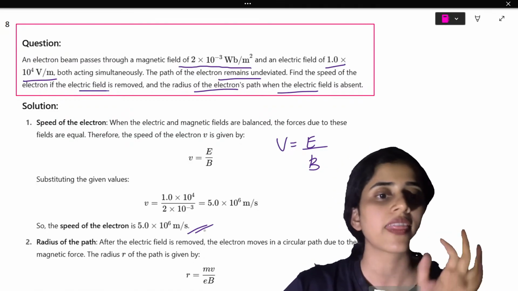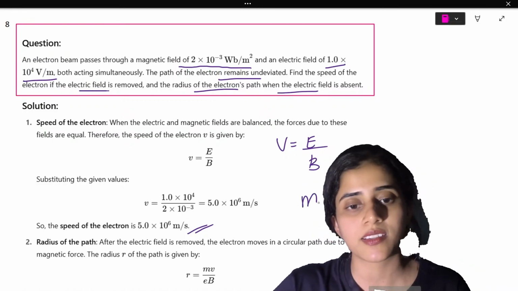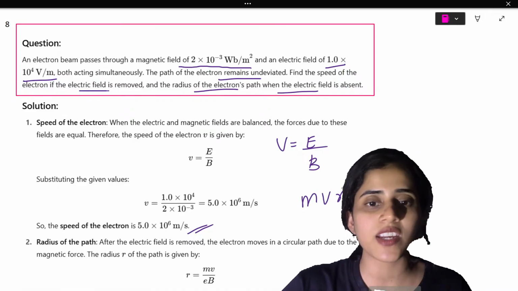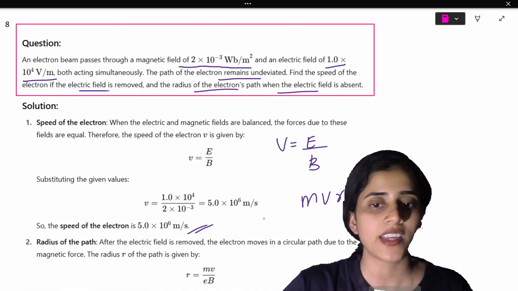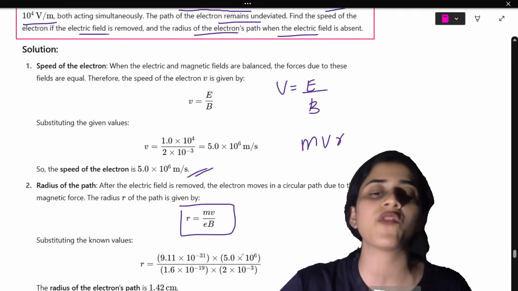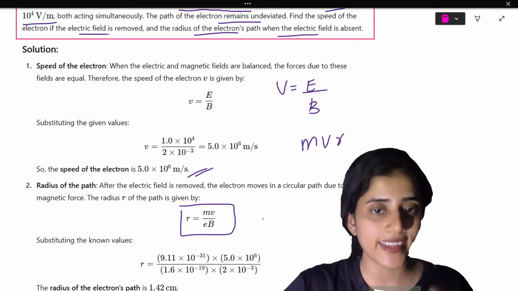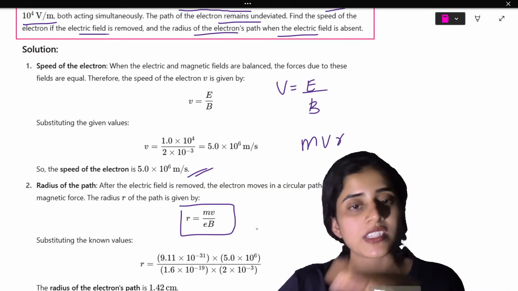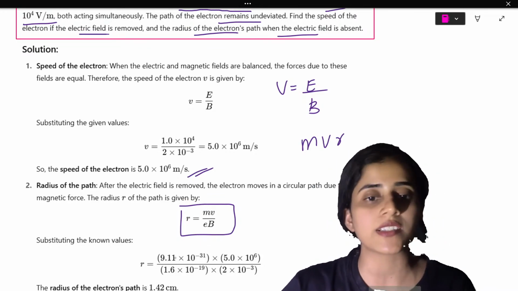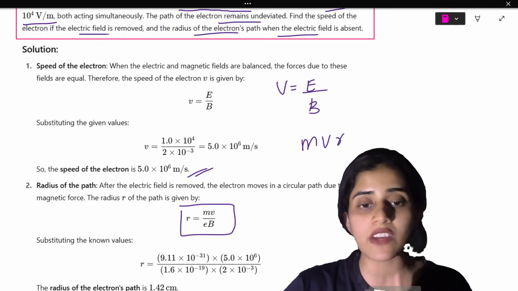Then you have to find out the radius of the path. So how will you do that? MVR. MVR is equal to, if you do the math, you will get R is equal to MV by EB. The radius is mass times velocity divided by charge of an electron times magnetic field. All of these terms are given to you in the question. V is 5 into 10 raised to 6 that you already found.